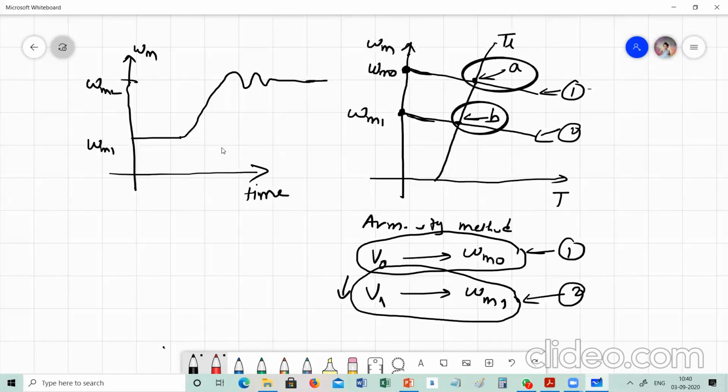At any speed, the load torque curve is constant. The TL curve is constant, which states the load torque characteristic, and we have to run the motor with this given load torque. It means we have to run the drive at the equilibrium point. At every stage it has to run at an equilibrium point.